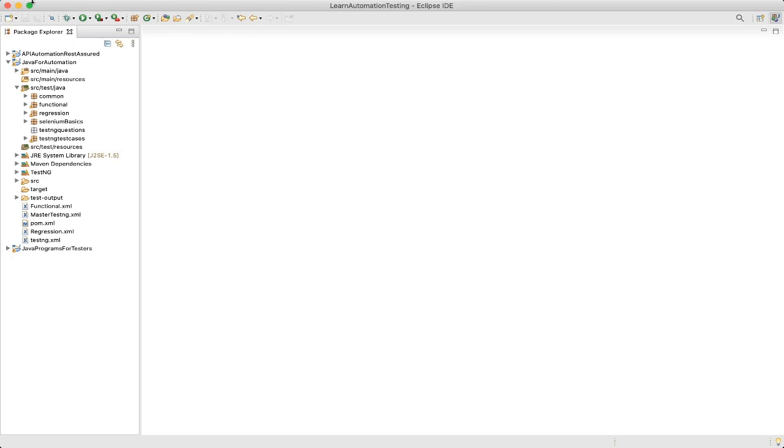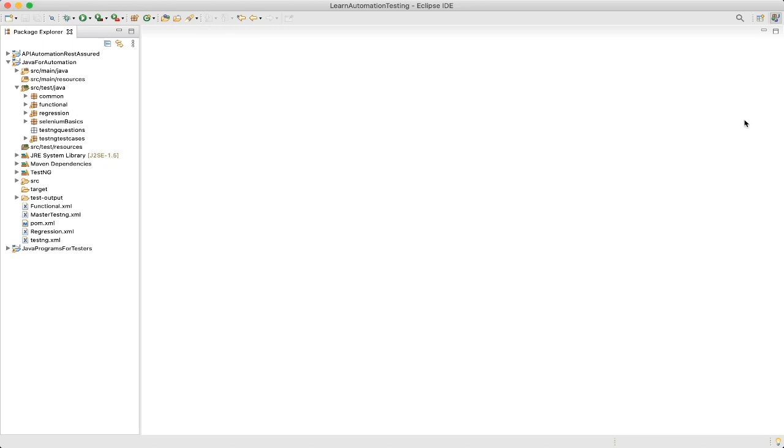So let's start. Our question was, what is the difference between @BeforeTest and @BeforeClass annotation in TestNG? I know this is very confusing and difficult to understand for most people. When you read these annotations for the first time, they sound similar. But the question is, if they are the same, then why did TestNG provide two different annotations? So definitely there is some difference.